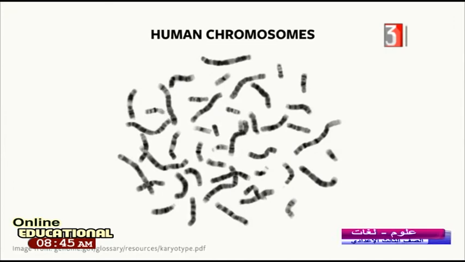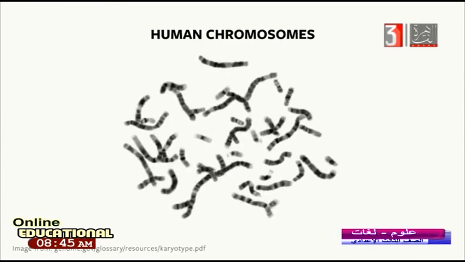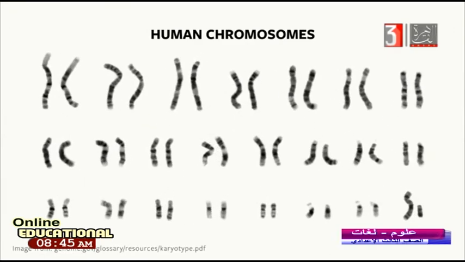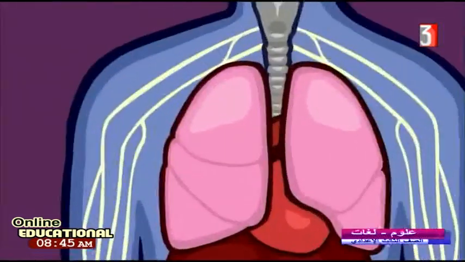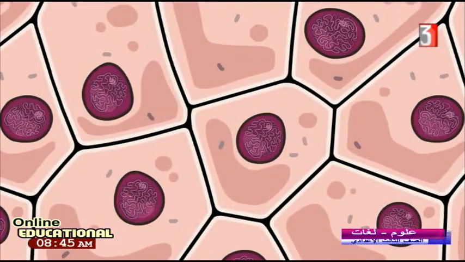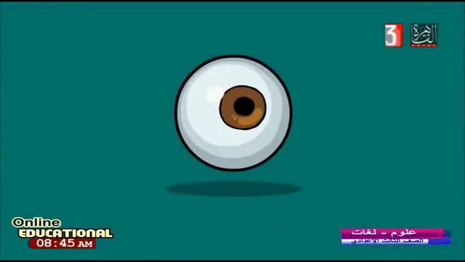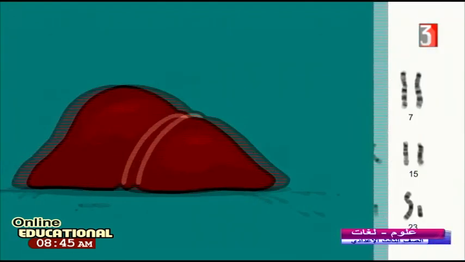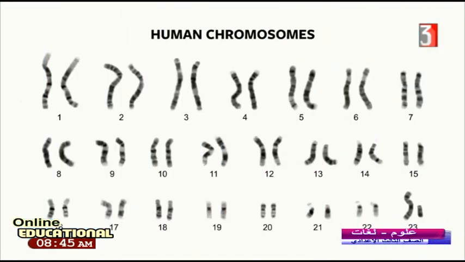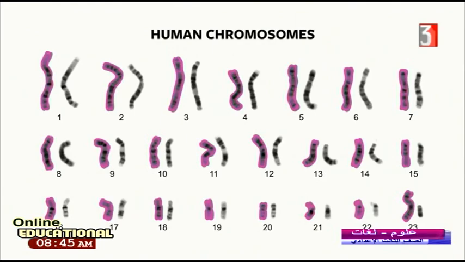My dear, human chromosomes, as you see, number about 46 chromosomes or 23 pairs. This huge number is arranged in groups, as you see. Each group indicates a part of your body. Some indicate the shape of the cell, others your color, the color of the eye or the color of the hair. The function of the liver has its chromosomes. The function of your body, your hand, your leg, is determined by pairs of chromosomes.